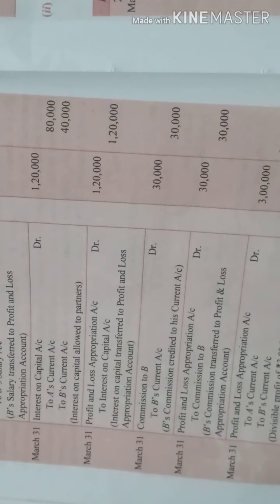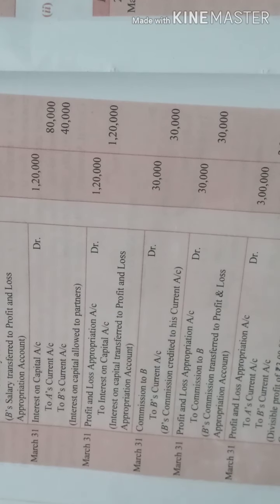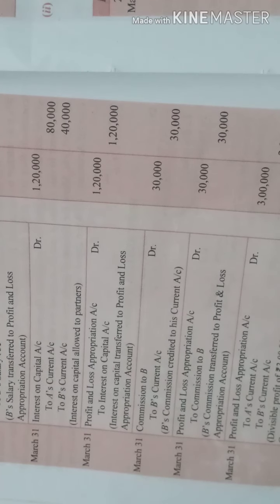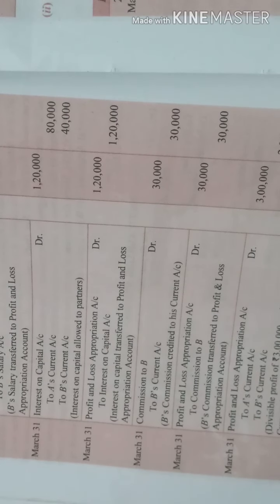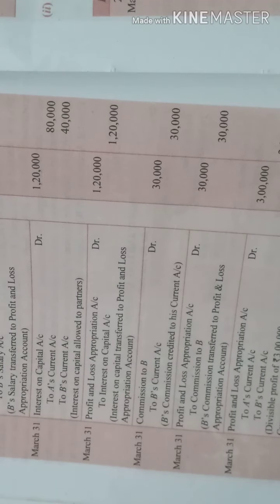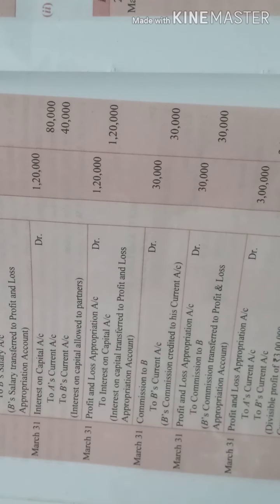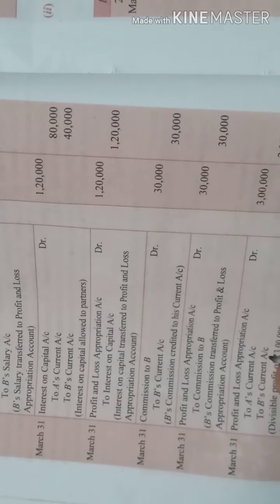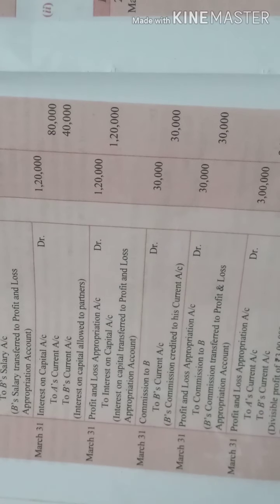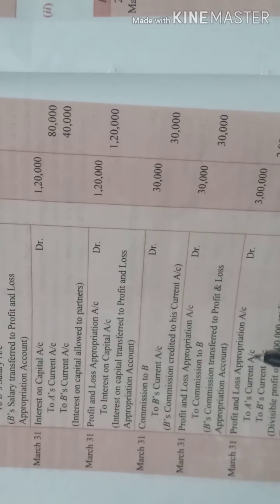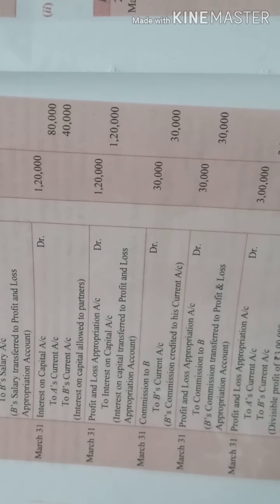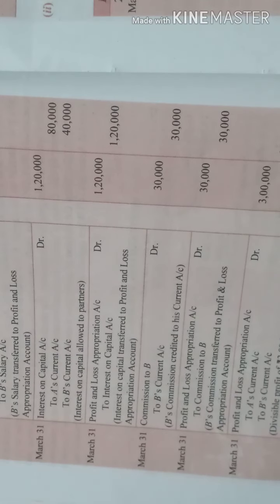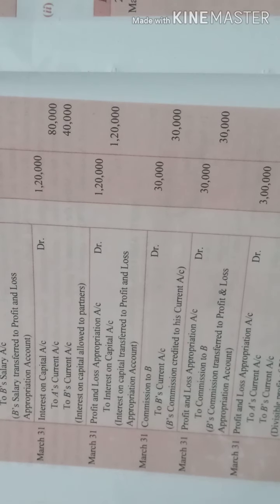Fine. So that is what we want to show, the actual expenses which have been incurred in the firm. Now you remember very well, the last entry is the transfer entry of the P&L appropriation account balance. Whenever you are doing the journal entry, remember the P&L appropriation account has to be prepared so that you can complete the entry. This is the closing journal entry, which is necessary. So it is P&L appropriation account to A's current account, to B's current account. Fine. So you will share the balance in 2:1.